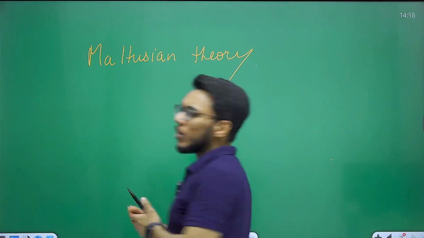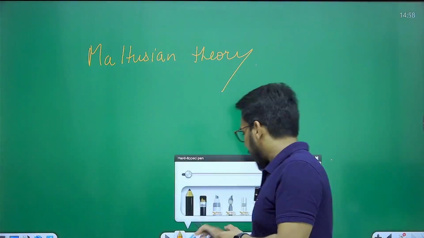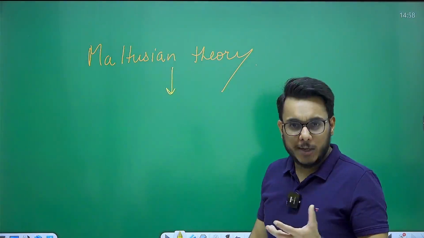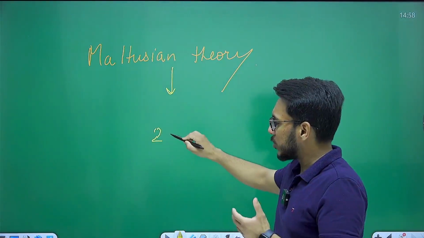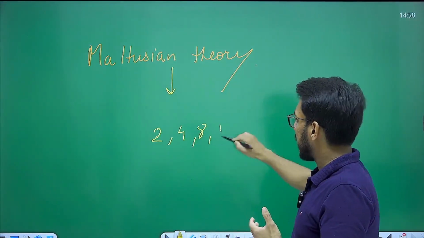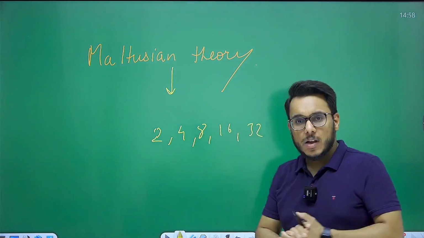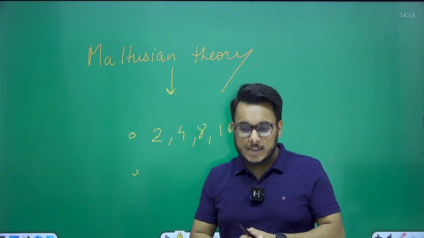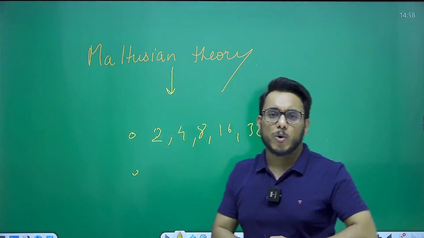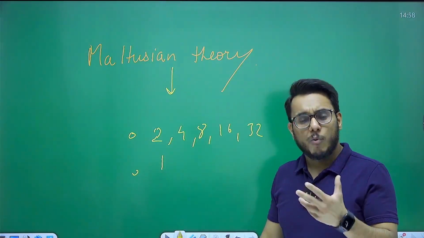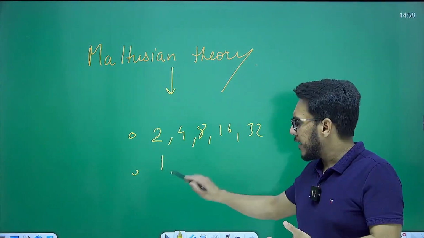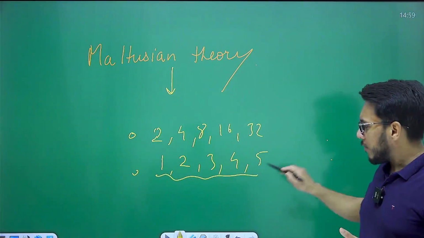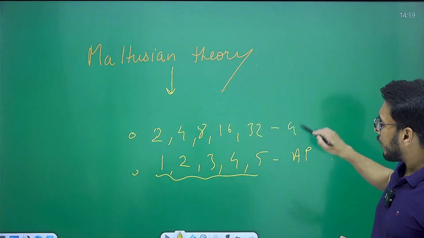Now, the Malthusian theory of population growth simply provides this. According to them, population will grow in the manner of geometric progression. For example, population will grow like this: 2, 4, 8, 16, 32, likewise. But they say that resources can never grow in this manner. Resources at maximum will grow following arithmetic progression. For example, if you were able to grow 1 kg of rice, then it will go like this. So resource production will follow arithmetic progression, while population will follow geometric progression.